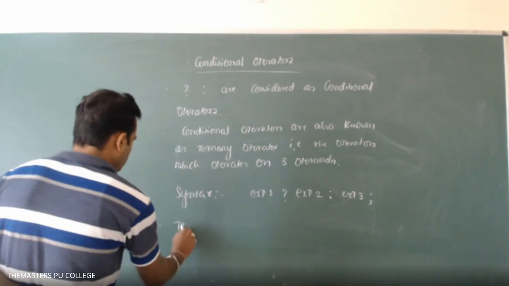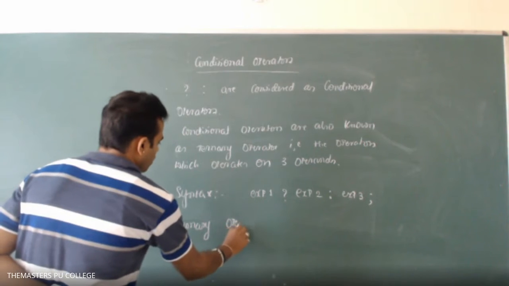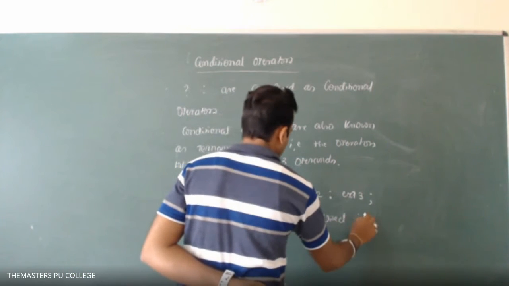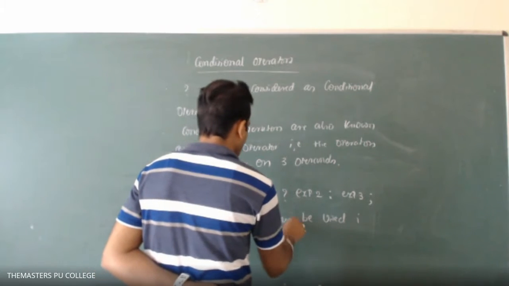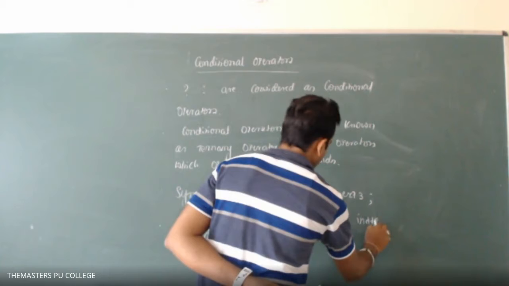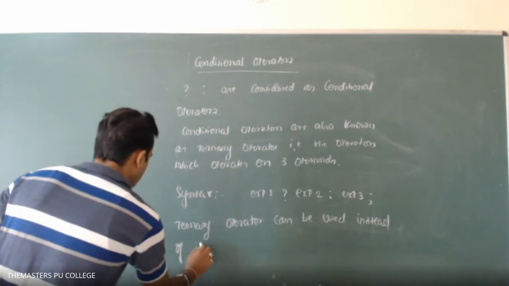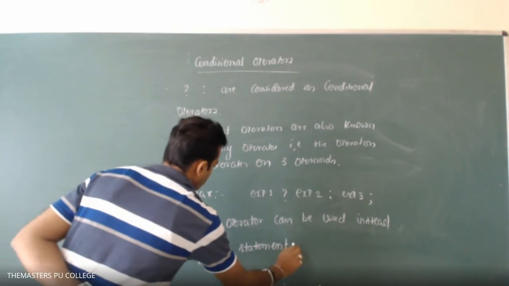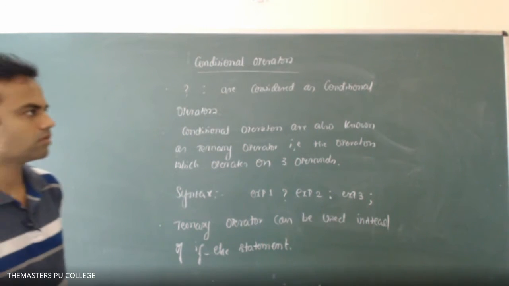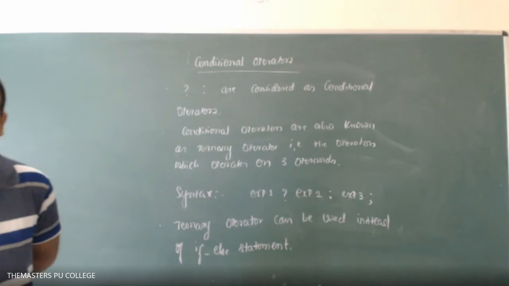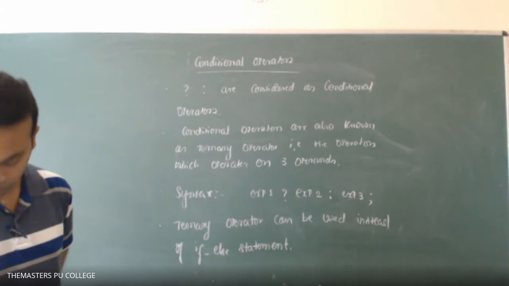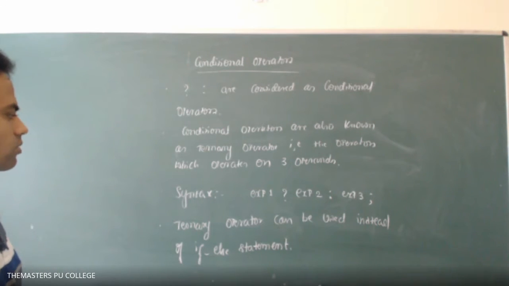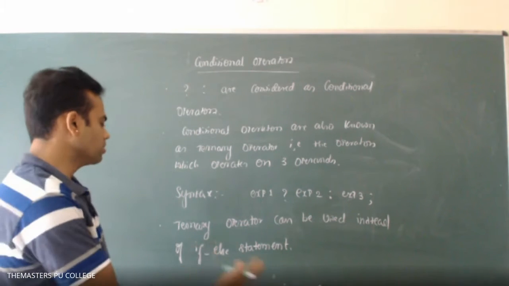So the ternary operator can be used instead of the if else statement.